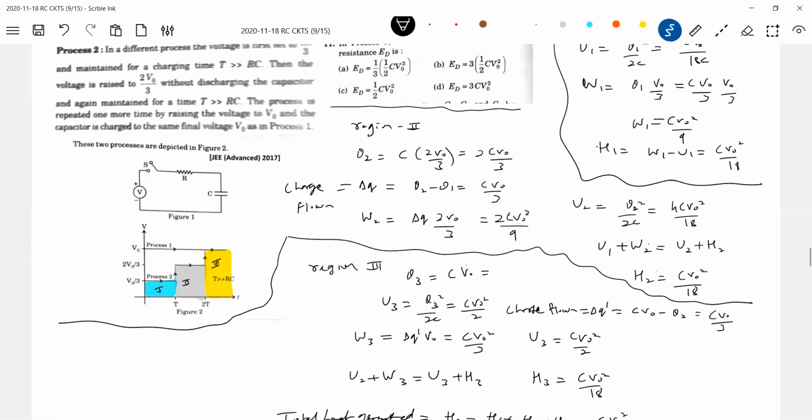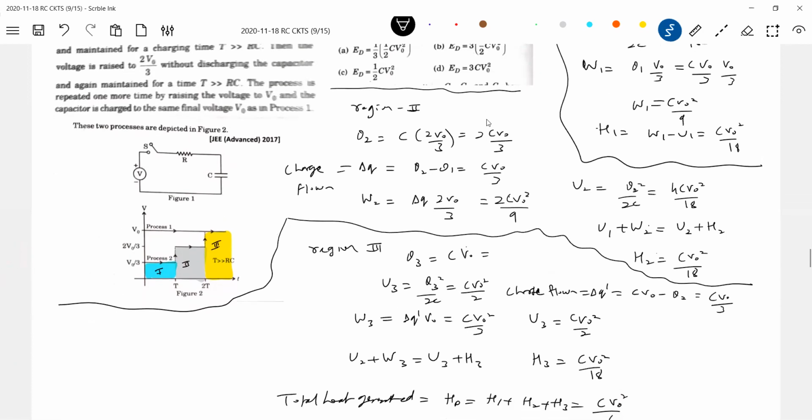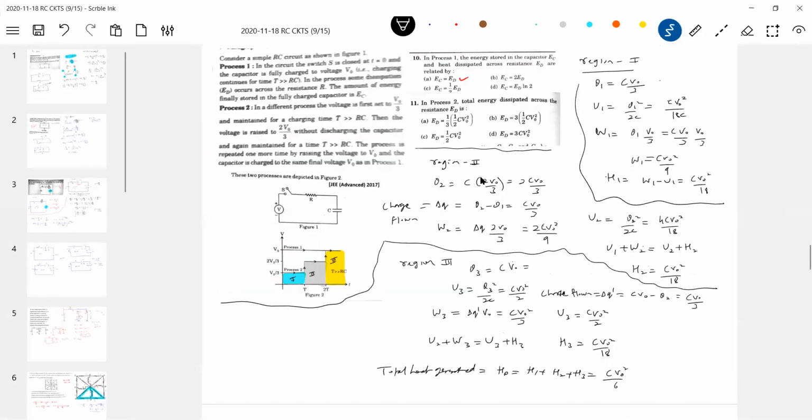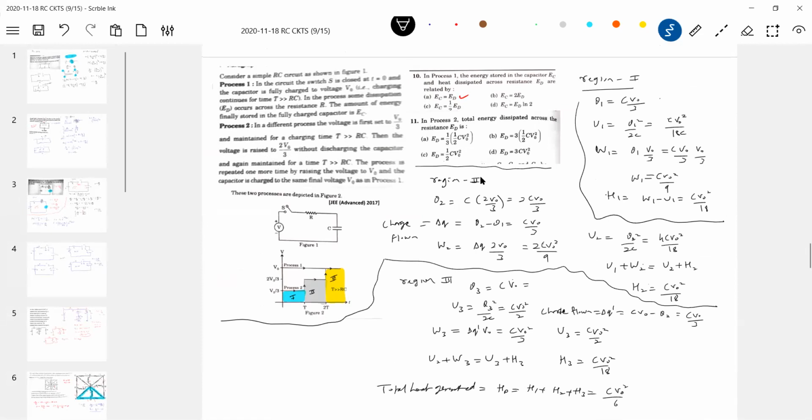Okay, now is there any difference? The way we charge a capacitor... Now in the first process, how much heat will be generated? C V naught square by 2. Here how much will it be? C V naught square by 3, which will be less, I think.